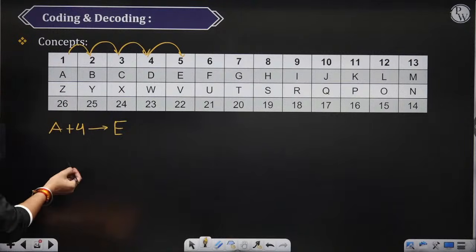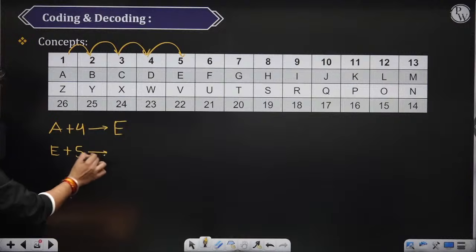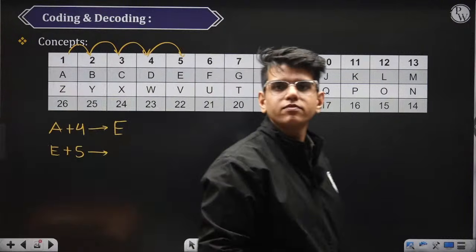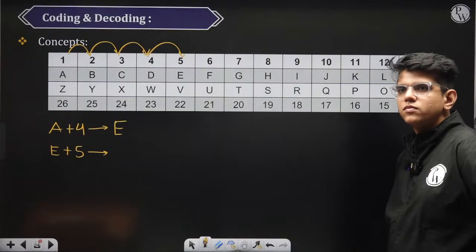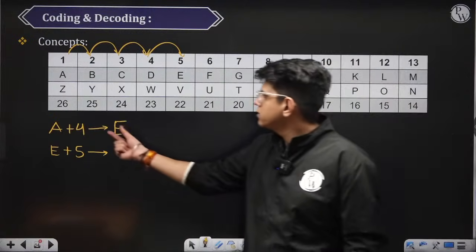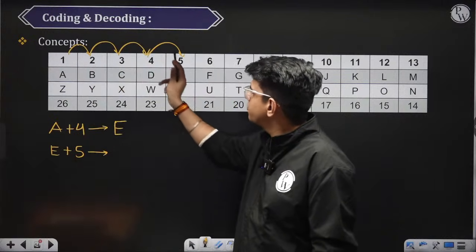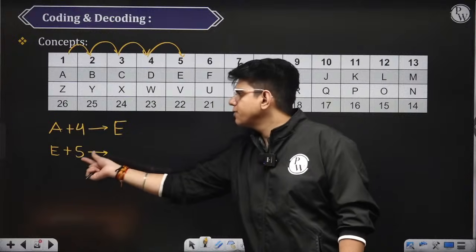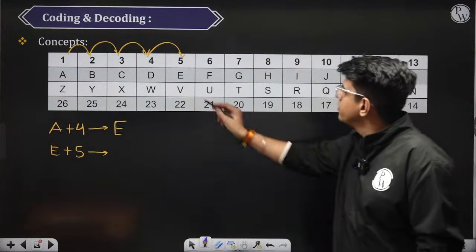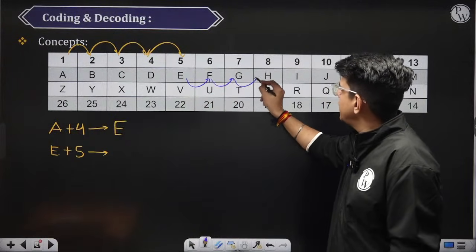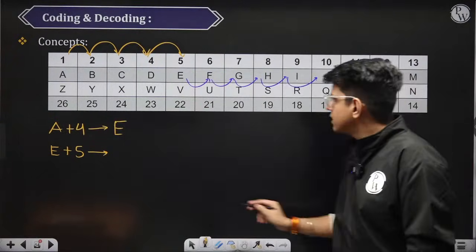Similarly, tell me what is the value of E plus 5? Value of 4 is not E. Whenever I say A plus 4, that means we have to move ahead by 4 places from A. Similarly, if I tell you E plus 5, that means we have to move ahead by 5 places. So 5 places we have to move from E. 1 place, 2, 3, 4 and 5. Fifth jump we will get to J. So E plus 5 is nothing but J.